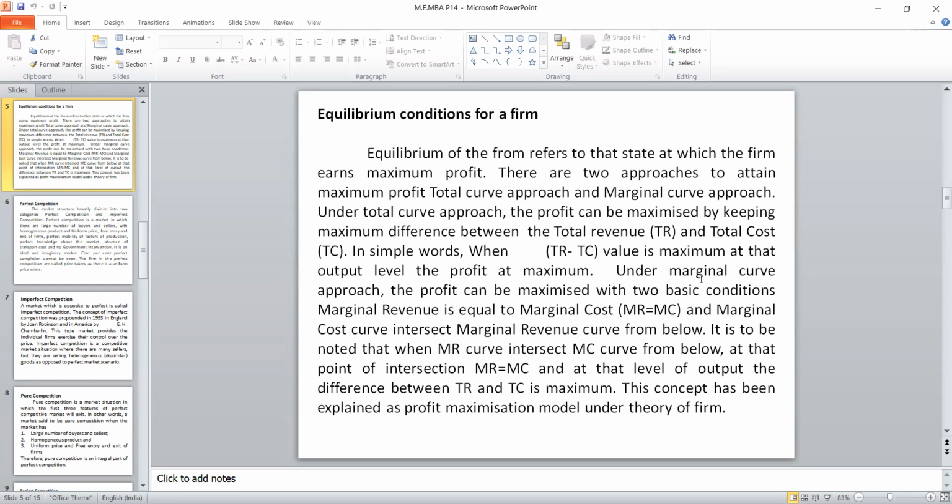To find where he can get more profit, we need 2 equilibrium conditions. That equilibrium condition we used to call the marginal curve approach. This particular marginal curve approach is nothing but there are 2 conditions for equilibrium.